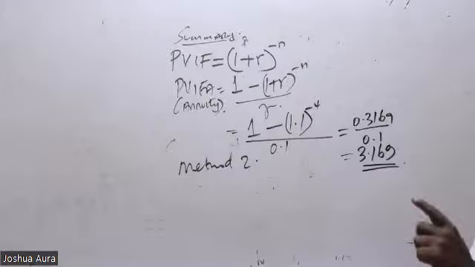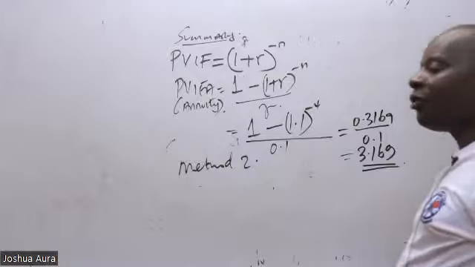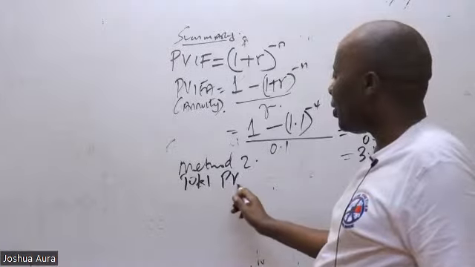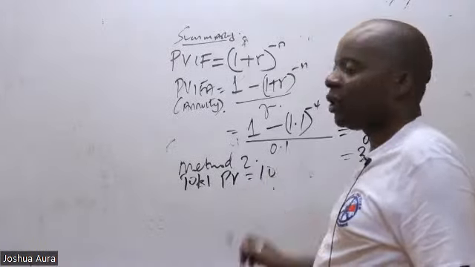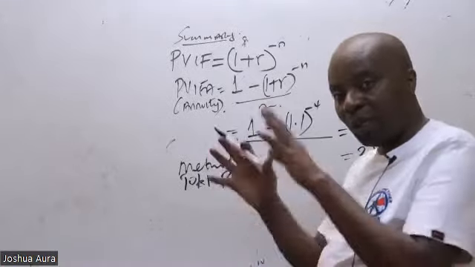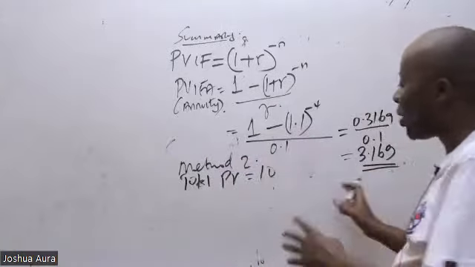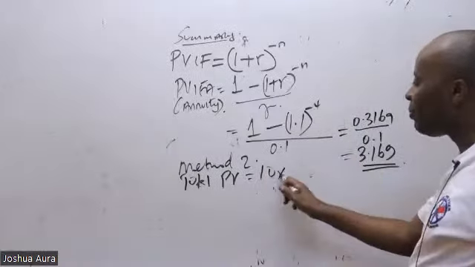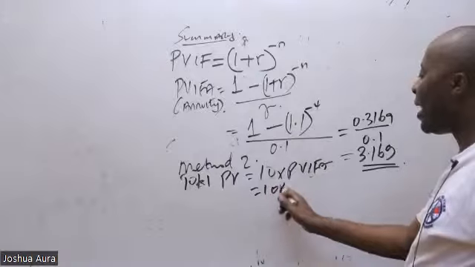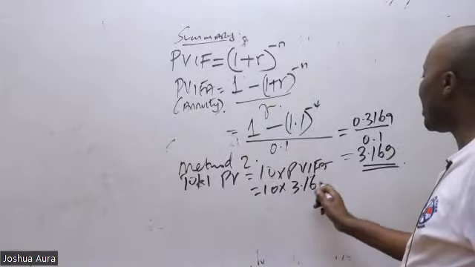So I hope now all of us are together up to here. This is method number 2, a very important method. For me to get the total present value, I'll pick just 10, one of them, because I'm using a consolidated PV formula. So I'll use 10 times PVIFA, so we have 10 times 3.169.